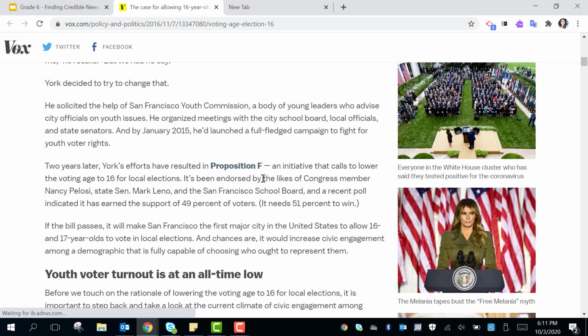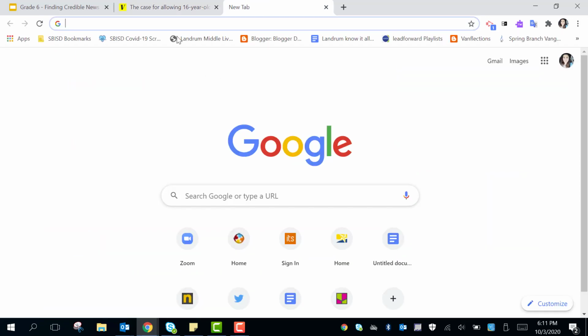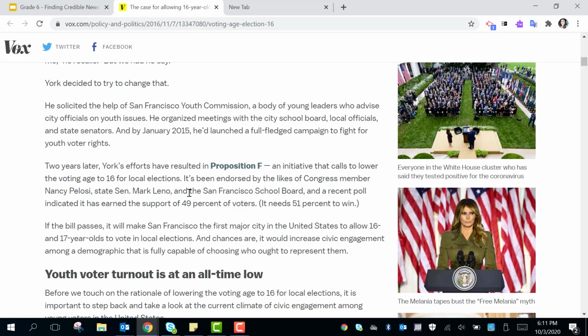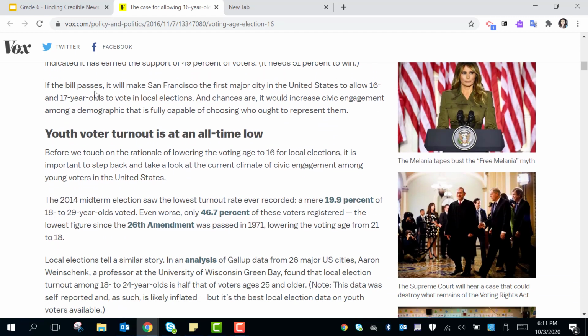Now right here, they list something that came about. So Proposition F could be another thing that I open up a tab for and Google to see if there are other places talking about this, to see if this is true. If the bill passes, it will make San Francisco the first major city in the United States to allow 16